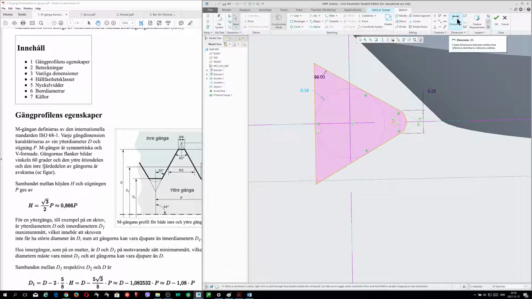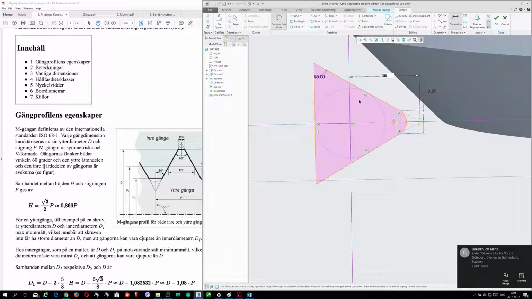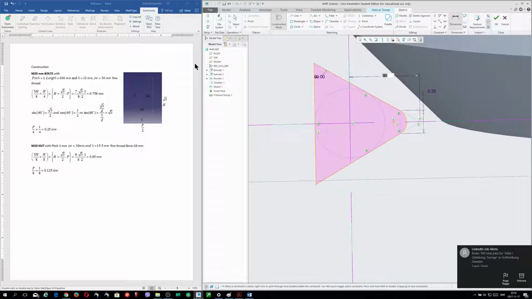So I will take this measurement from here to here, and this must be, is correct, now 76. Okay, now we're going out. Everything is okay. We don't have an open.